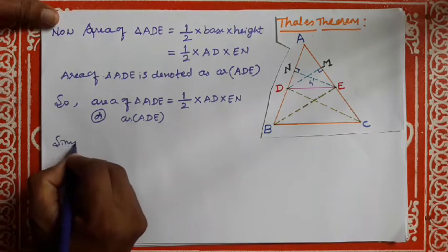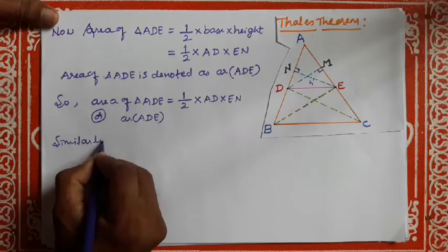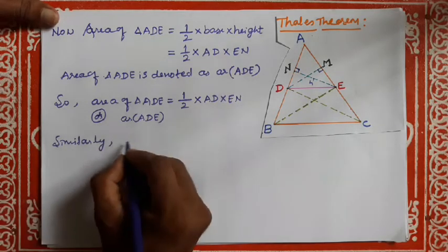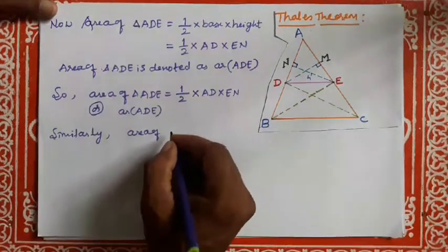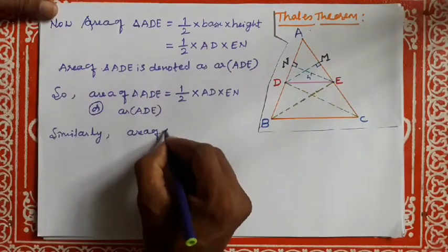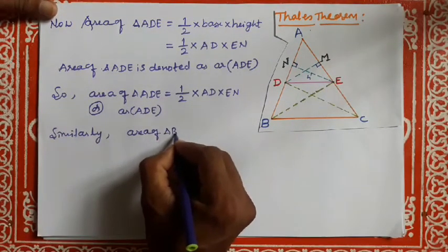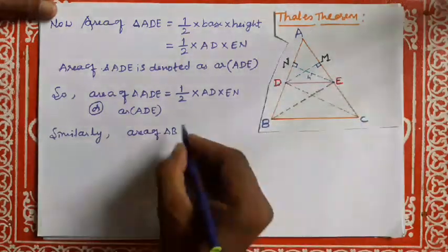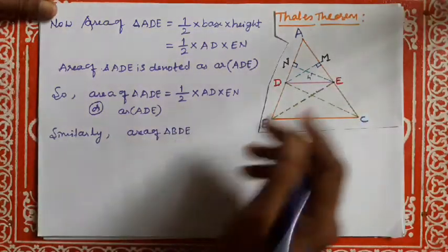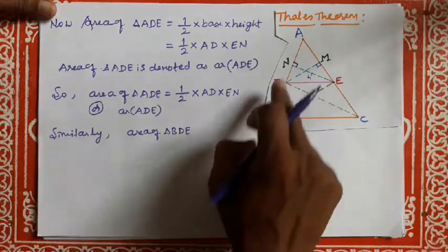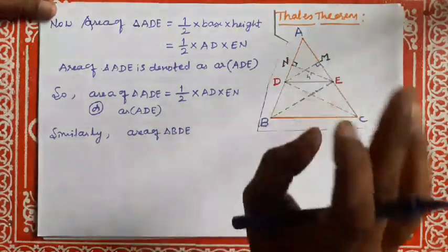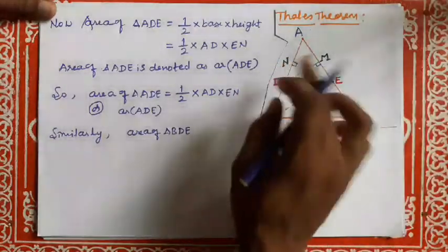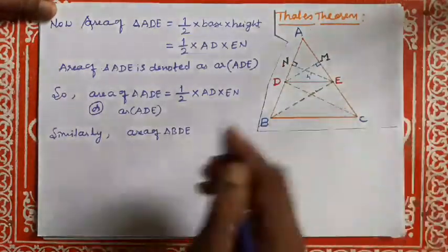Similarly, area of triangle BDE. In triangle BDE, DB is the base and EN is the height. EN is the same height for DB.